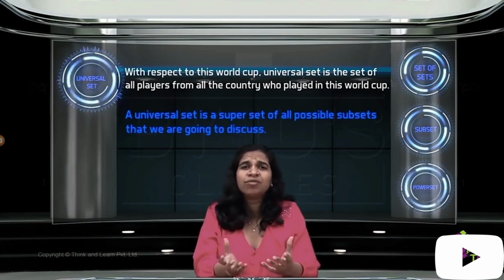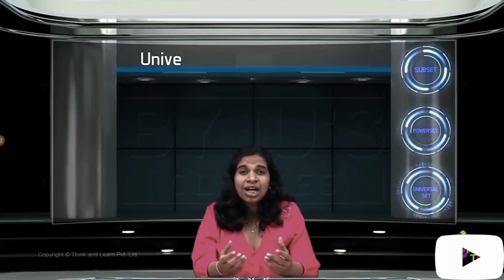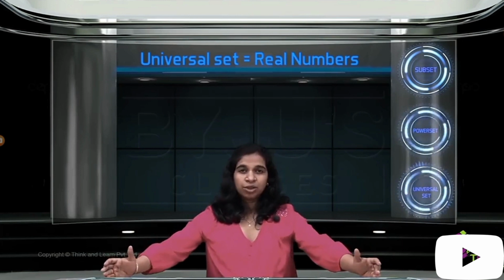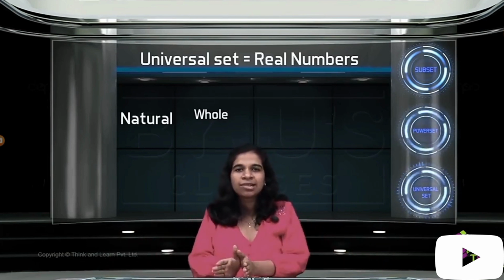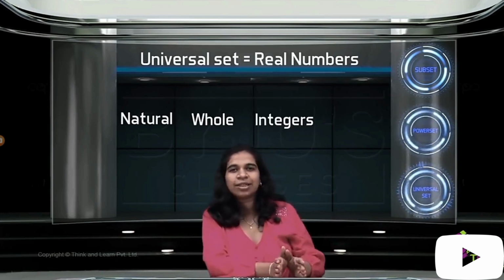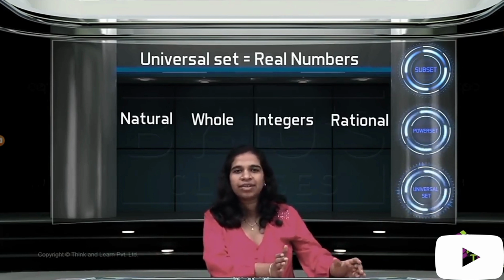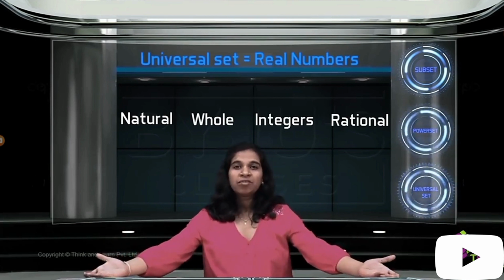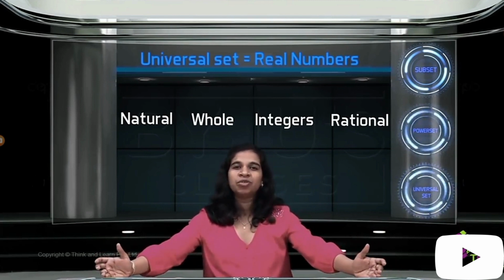So in the numbers that we've learned so far, real numbers is our universal set. All the other number types that we discussed are part of real numbers, right? So if I take real numbers as my superset or universal set on top, natural numbers is a subset of that, whole numbers is a subset of that, integers is a subset of that, rational numbers is a subset of that. All of these are subsets, right? So for this discussion on numbers, what we've learned so far, real numbers would be a good enough universal set.